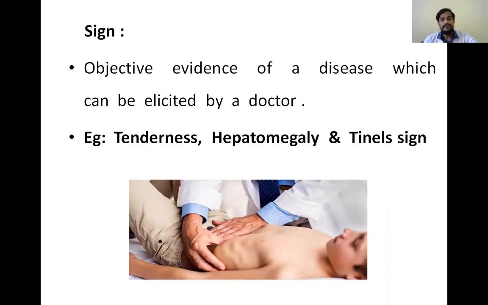Tenderness means when we touch or give a little pressure, the patient will get pain. That is known as tenderness. And hepatomegaly means the enlargement of the liver that can be assessed by palpating the abdomen. Then we can palpate the outer borders of the liver and we can suspect some hepatomegaly. And apart from that, there are different signs, the Tinel sign, Phelan sign. All these signs are elicited by the clinician. So this is the first part when a patient comes to us, the signs and symptoms.